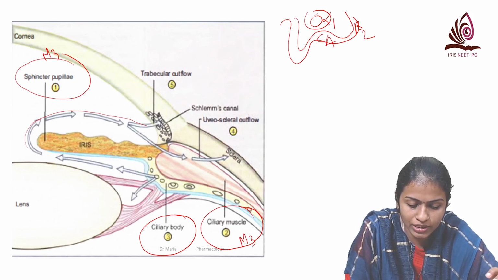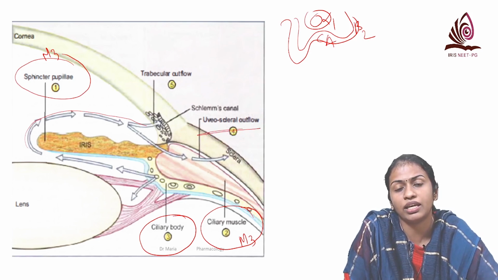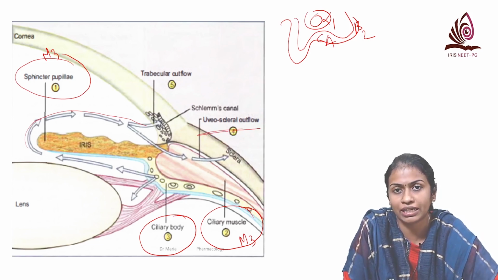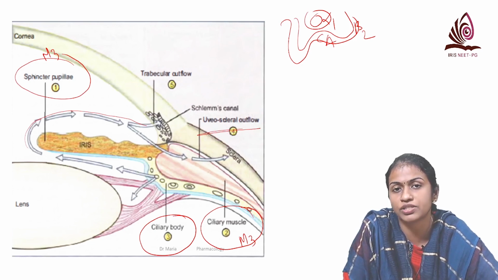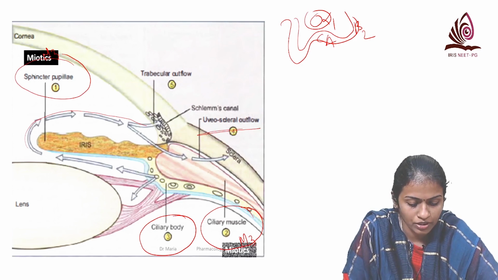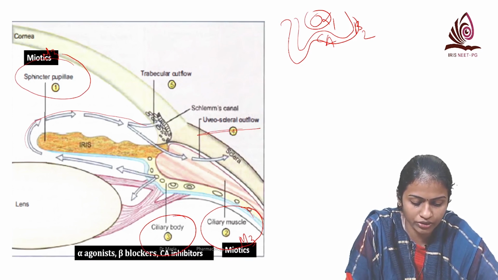And the only agent that increases the uveoscleral outflow is the prostaglandin analogs, which are the first line drugs for glaucoma. So we have miotics, alpha agonists, beta blockers, and carbonic anhydrase inhibitors acting on the ciliary body.